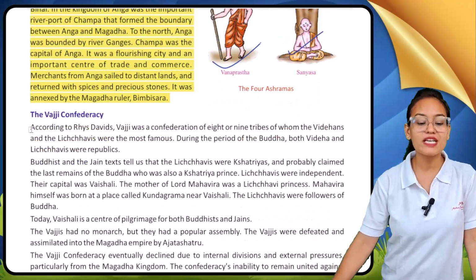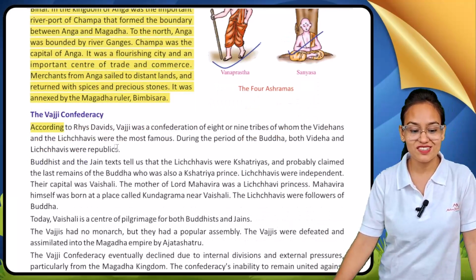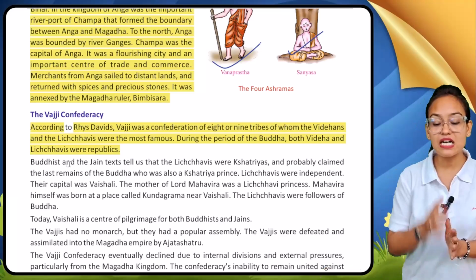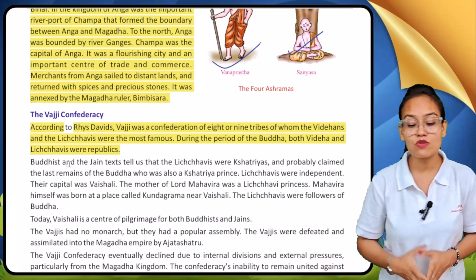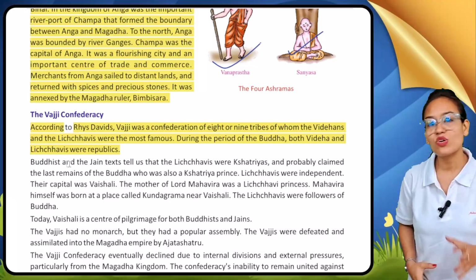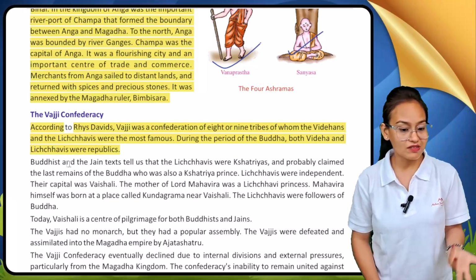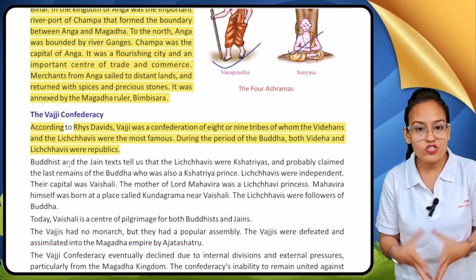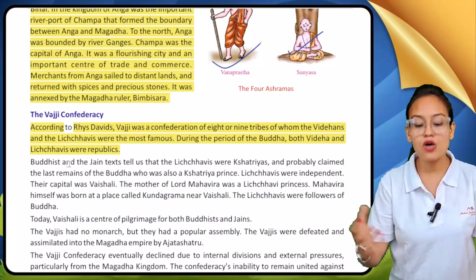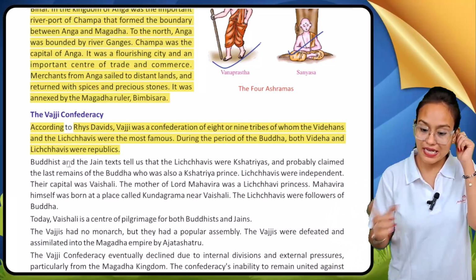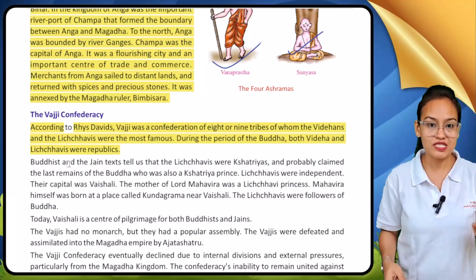Now the Vajji Confederacy. Who are Vajjis? Okay, now see, according to Rhys Davids, Vajjis are the confederation of 8 or 9 tribes, of whom the Videhans and Lichhavis were the most famous. See, what is the meaning of Vajji? Vajji is a confederation, a group of 8 or 9 tribes. Among them, the Videhans and Lichhavis are the most famous.